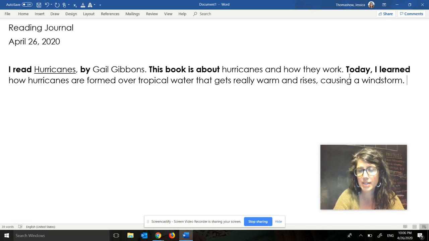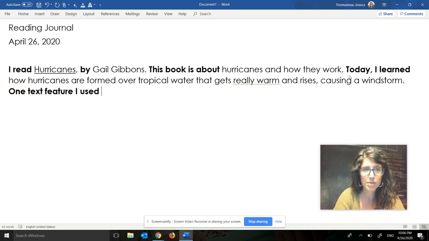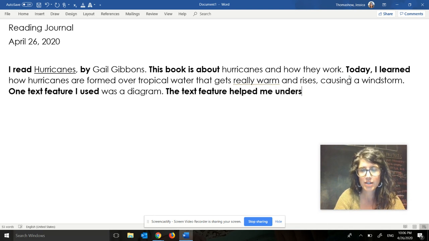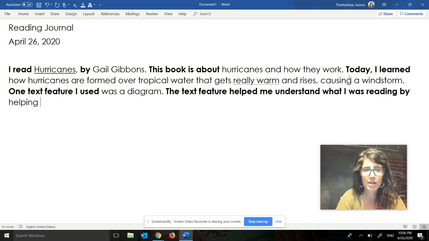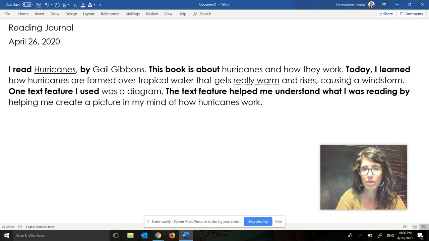So the first part of my sentence is going to be one text feature I used. So actually this is two sentences. The text feature helped me understand what I was reading by, okay, so let me think here. The text feature helped me understand what I was reading by helping me create a picture in my mind of how hurricanes work. Okay, so that's it.